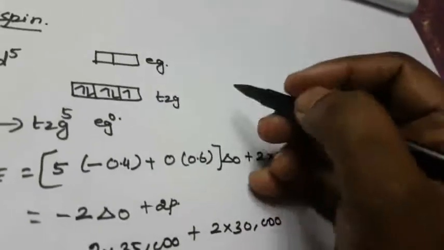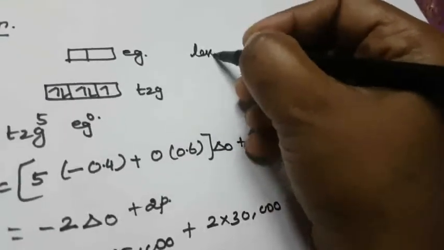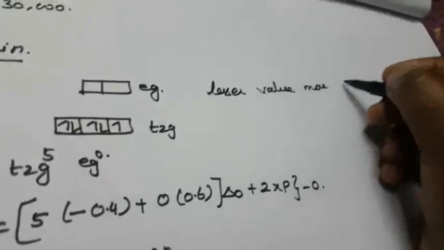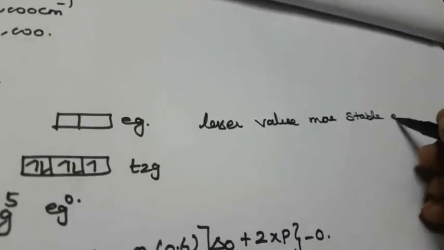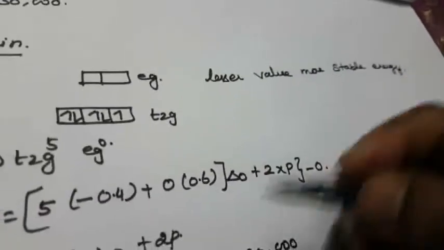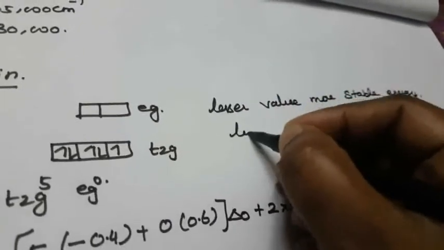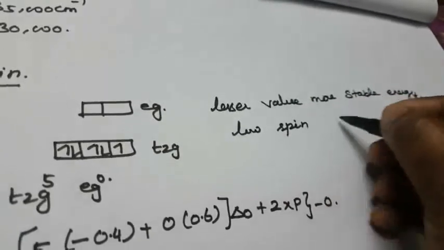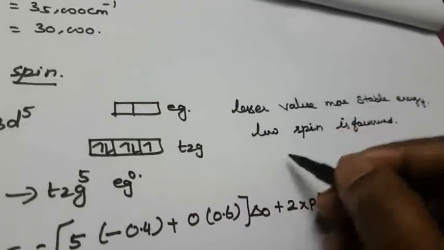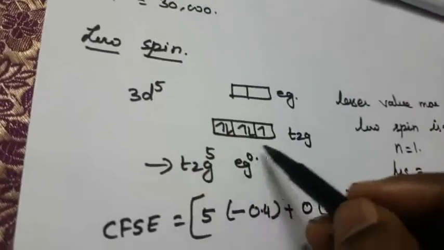Now you are going to calculate the number of unpaired electrons, the mu s. Lesser value means more stable energy. That is the reason low spin is favored in this compound. Now calculate the number of unpaired electrons: n equals 1, only one unpaired electron.